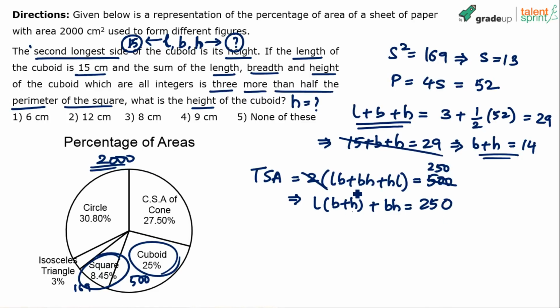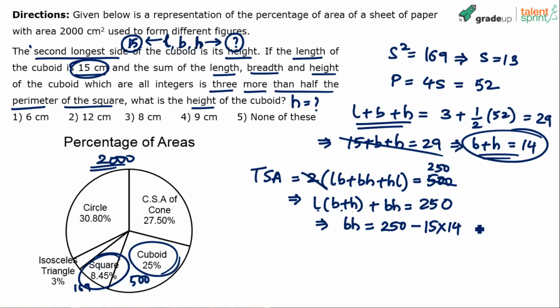What is B plus H? I think B plus H is 14. What is L? L is equal to 15. So substitute 15 into 14. So what is BH? BH is equal to 250 minus L into B plus H. L is 15, B plus H is 14. 15 into 14 is 210, right? So 250 minus 210 is 40. B into H is 40.